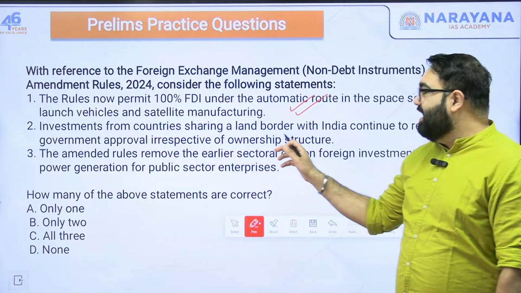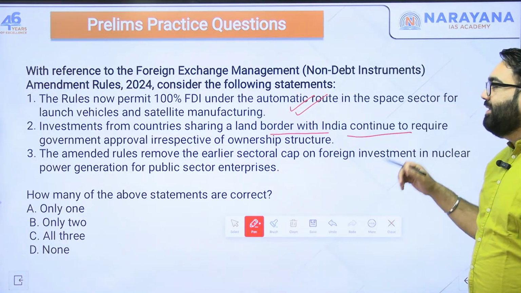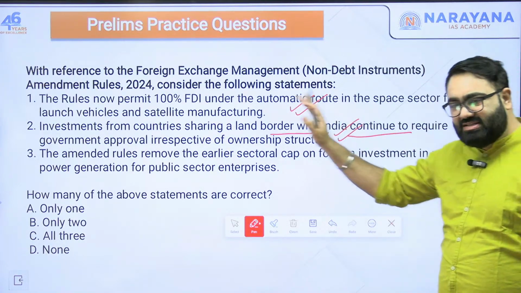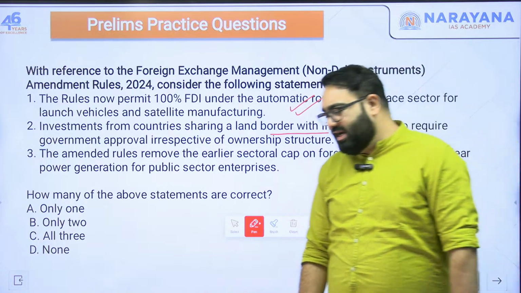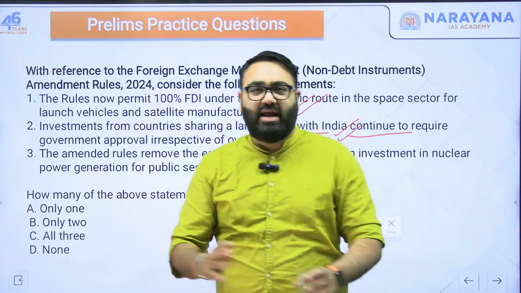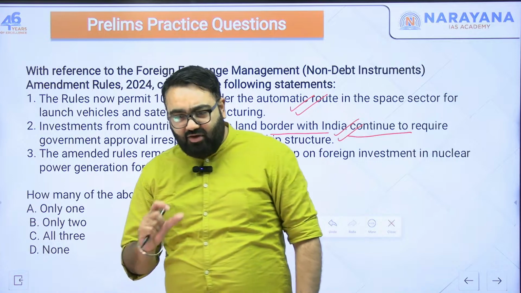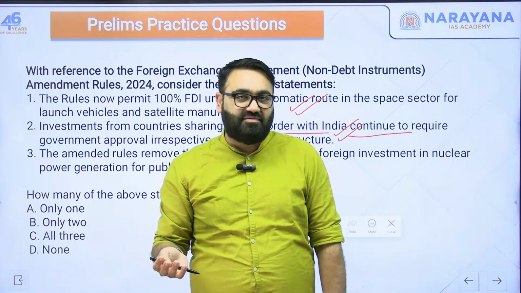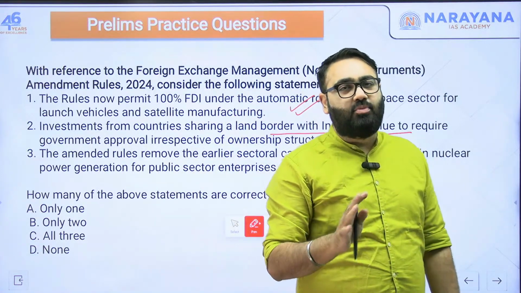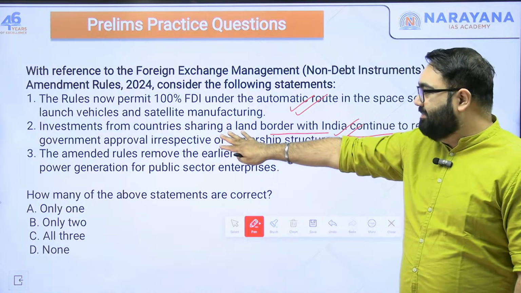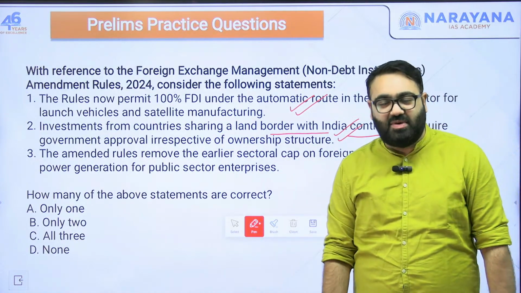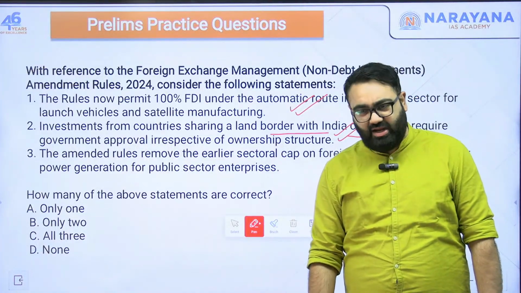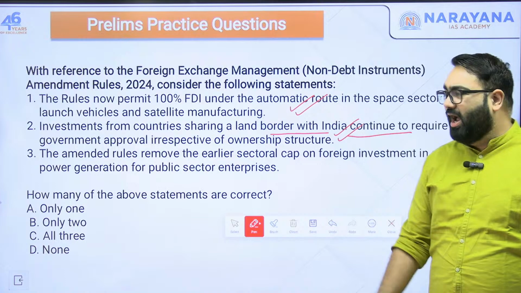Statement two: investment from countries sharing a land border with India continues to remain under government approval irrespective of ownership structure. That is correct. If you remember, we discussed this yesterday as well when we were discussing the topic of how an FPI can get converted to FDI. And one of the points was that if the conversion is from a country which shares a land border with India specifically, that has to be after the approval of the RBI. This is where the same thing happens. India is very wary of investment coming in from countries with which we share a border, specifically concerned with China, Pakistan specifically. So we do have these kinds of clauses.